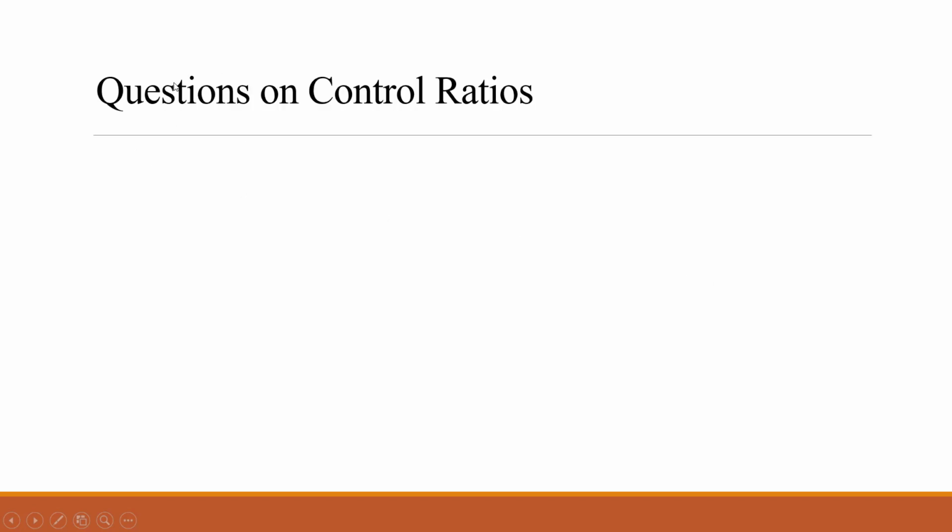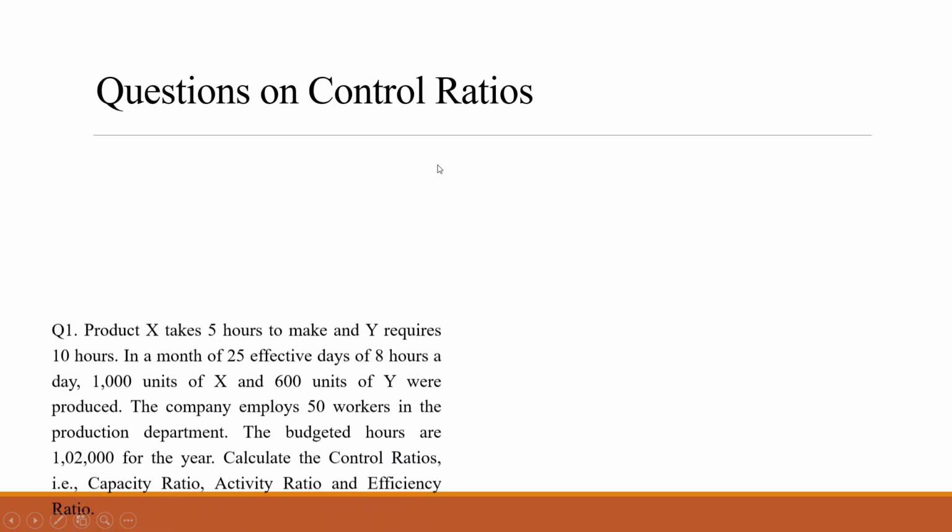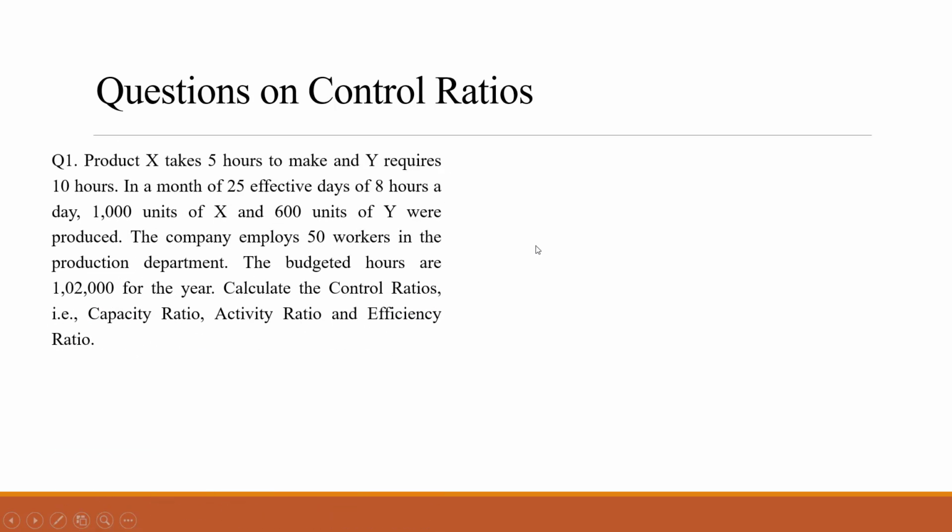Next we'll move on to the questions of control ratios. We'll see the first question. Now in this question they are saying product X takes 5 hours to make and Y requires 10 hours. That means there are two products, that is X and Y. And for making this X product, it takes how many hours? 5 hours. And for making Y product, it takes 10 hours.